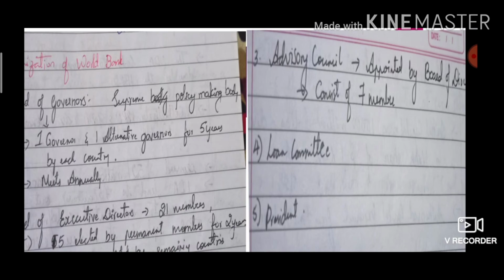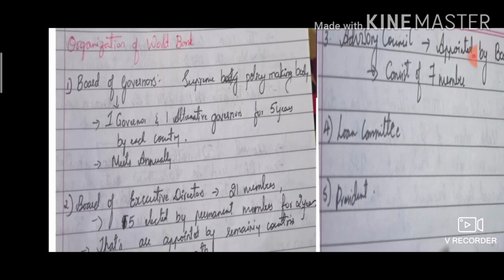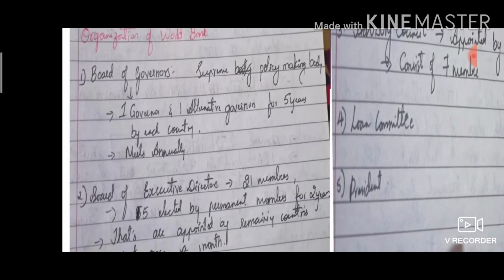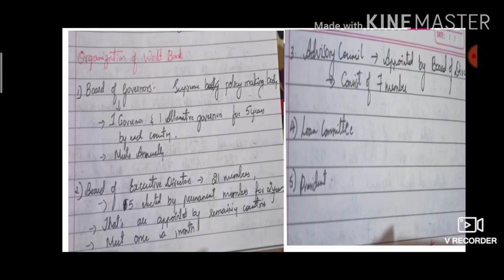Next is the advisory council, appointed by the board of directors, consisting of 7 members. Then the loan committee, which provides the loan. The next one is the president. The main thing you have to know here is the board of governors, which has one governor and one alternate governor for 5 years from each country and meets annually. So this is the organization of World Bank Group. I hope you have cleared this one.